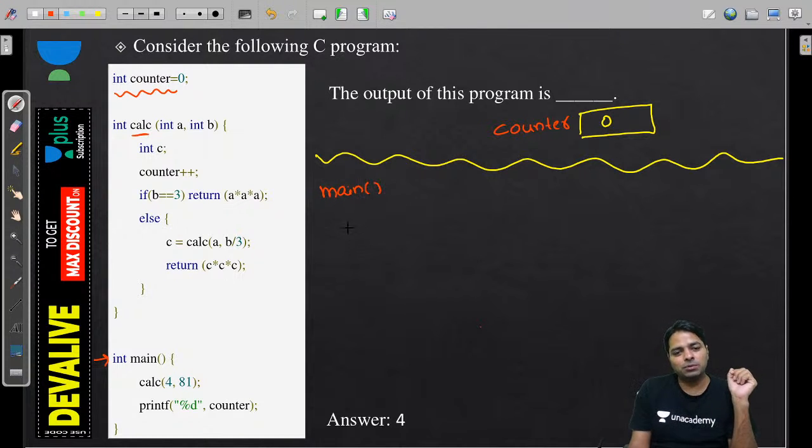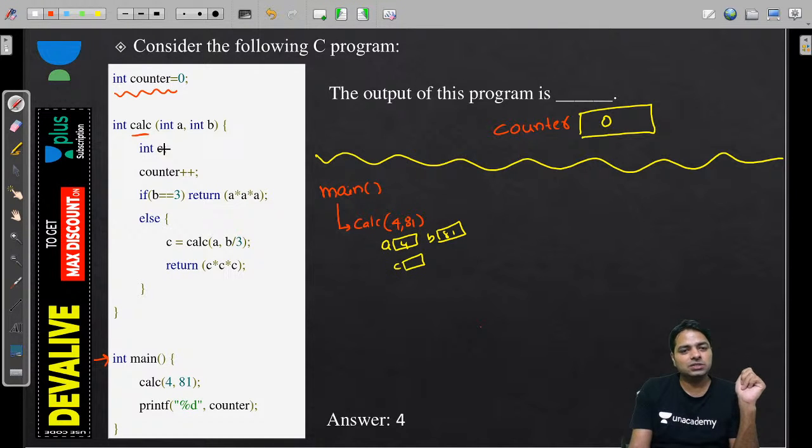The main function I'm calling, it calls the CALC of 4,81. And what is 4,81? You just look at A is a 4 and B is a 81. That's a local. C, we don't know anything yet. We have started executing, guys. Counter plus 0 become 1. Look at that, where we are updating. We have done B is equal to 3.